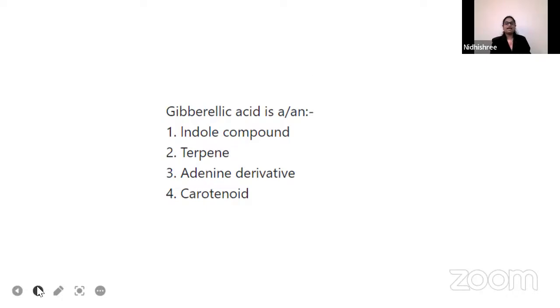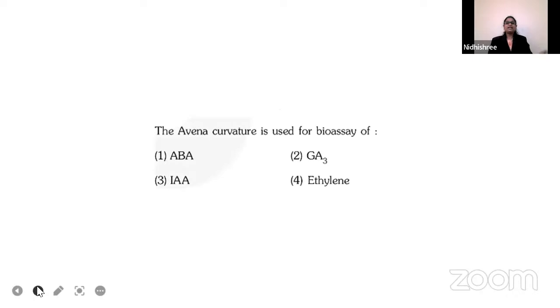Okay, let us check the answer. The right answer is option B, that is terpene. Okay, next. The Avena curvature is used for bioassay of what? Option A, abscisic acid. Option B, gibberellic acid. Option C, indole acetic acid. Option D, ethylene.